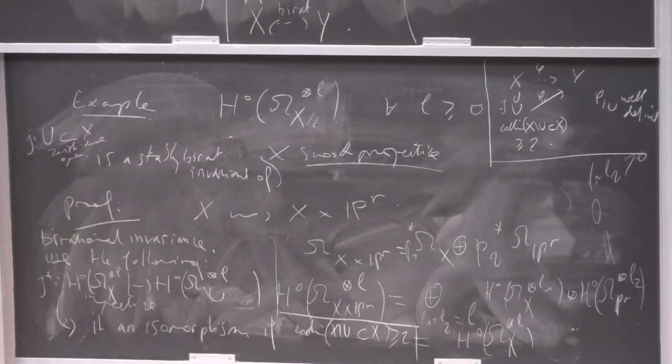So this is a model of proof that will be used later on. It applies exactly similarly to unramified cohomology.